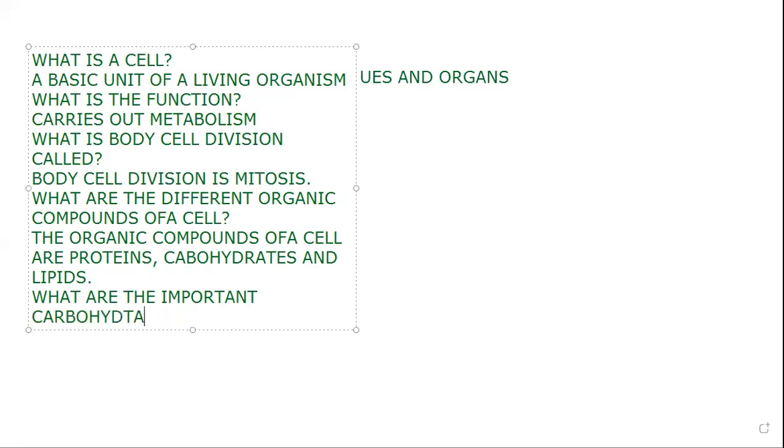Very good, very good. What are the important carbohydrates? The important carbohydrates are sugar and starches. Very good. So espero que ustedes también están del otro lado escribiendo así igualito, right? O van a esperar a verla. Nunca ven la grabación, anyway.